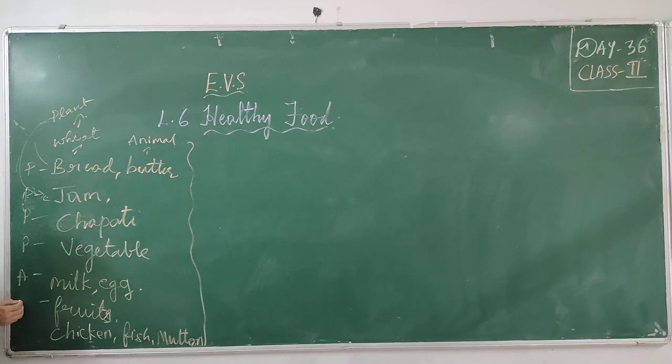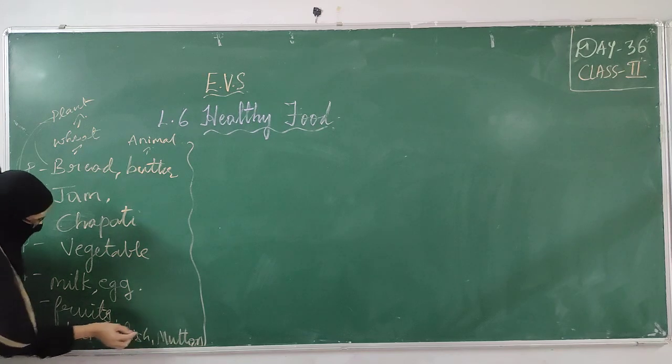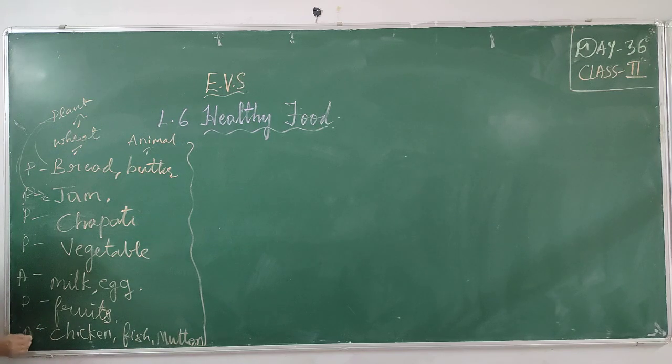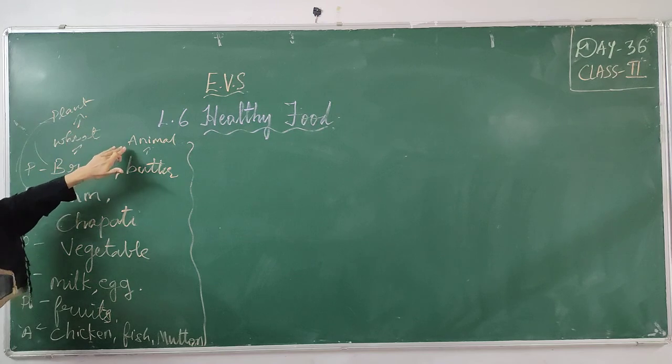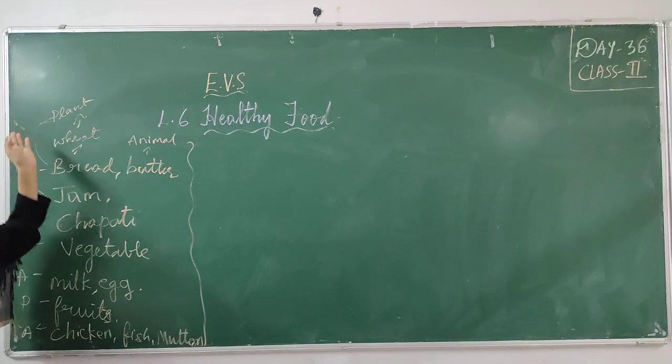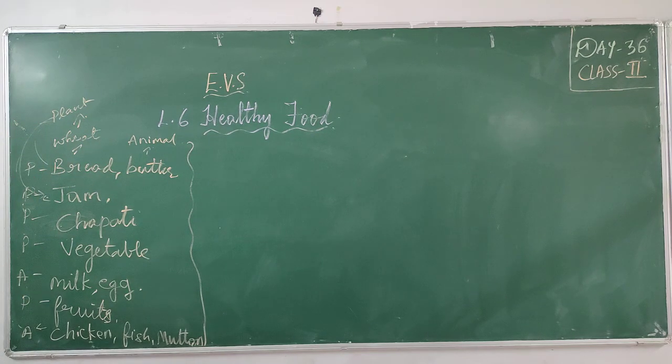Fruits we get from plants. Chicken, fish, mutton, these are again animals. So, what are the food items we are eating in our daily life? It is not only plant products or only animal products. We are eating both plant products and animal products in our daily routine food.